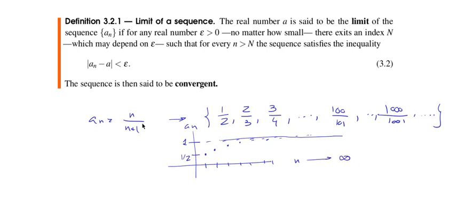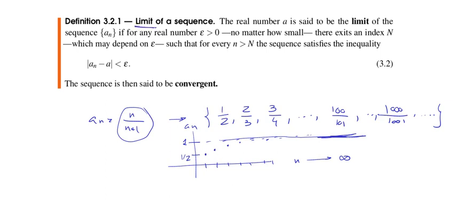So it never really gets to 1, but it gets as close to 1 as you want. So for values of n that are very large, the sequence will be very close to 1 all the time.